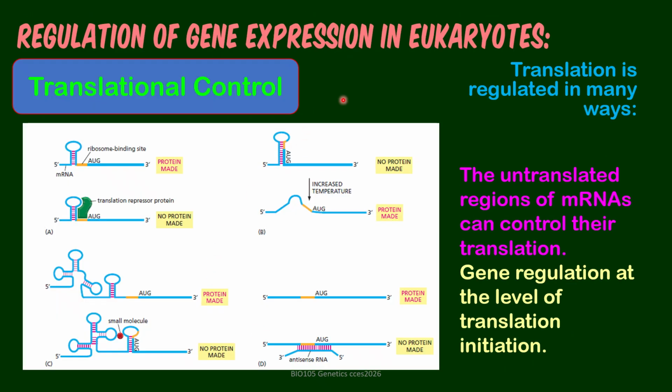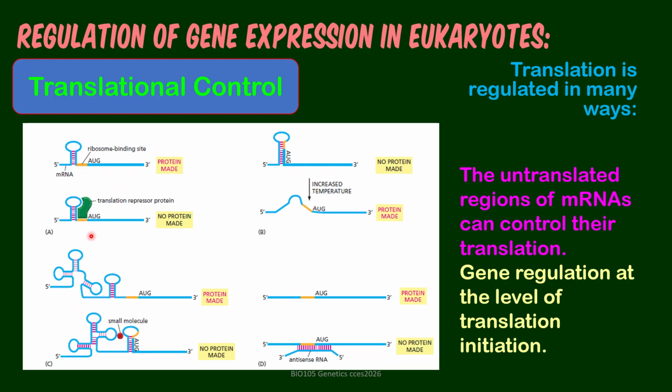Next, we have translational control. This is related to whether we allow translation to take place or not. This one shows us the mRNA showing the AUG, which represents methionine or the start site of translation. For panel A, the first picture there, AUG is exposed. The binding site is not involved in any complicated interactions. So protein synthesis is still possible.